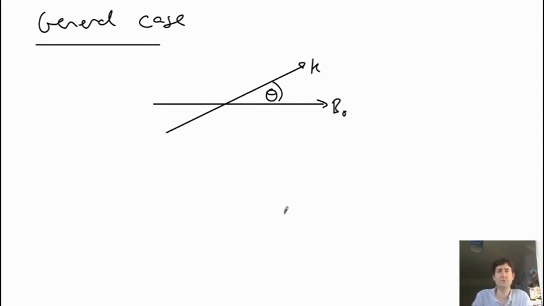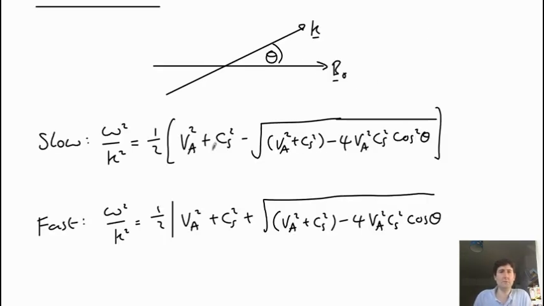One corresponding to the sound wave along the field lines, one corresponding to the fast wave perpendicular to the field lines, but now they're kind of mixed together. So you've got two solutions, a slow wave and a fast wave, and these are both magnetosonic waves. Because they're a sound wave, so sonic, and they involve magnetic fields, so magnetosonic.